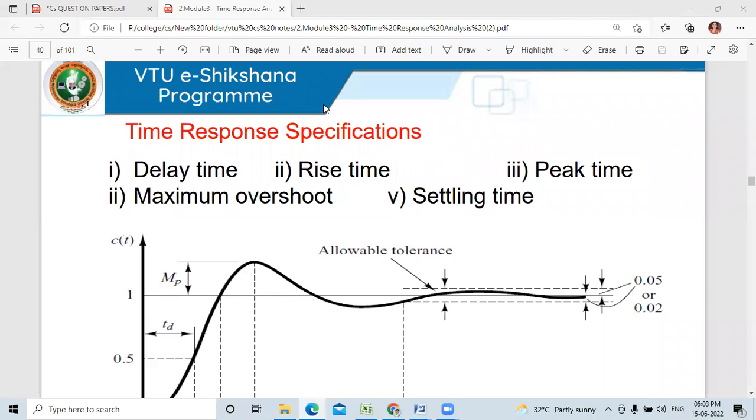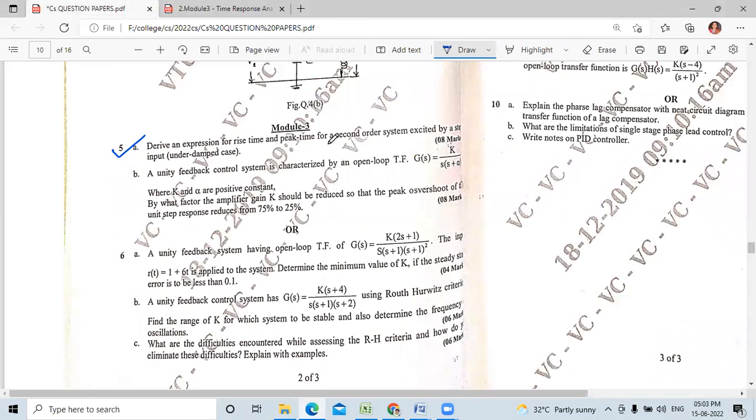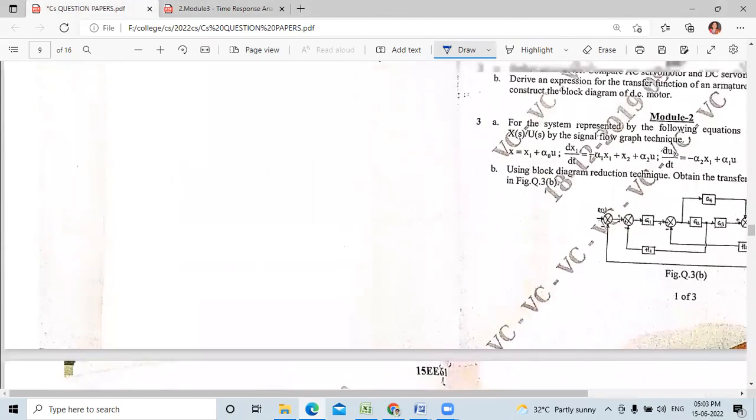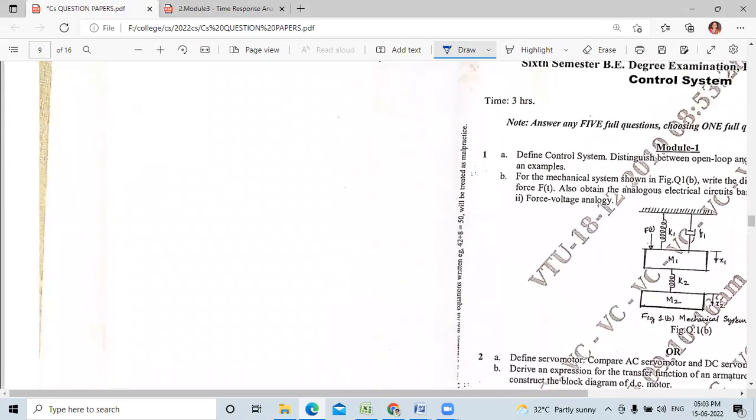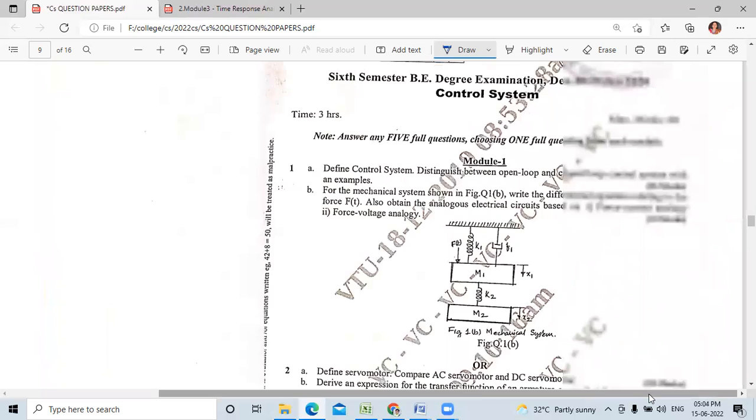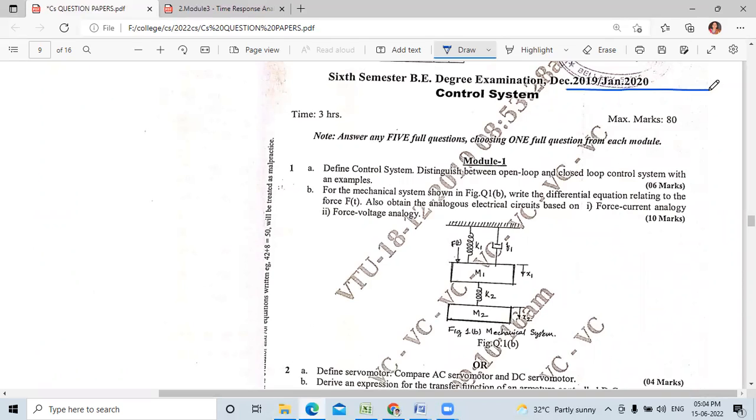In the last class we discussed the problems on average criteria. Today we shall see the question paper, that is the control system question paper. They have given a question like this. This is a 6th-semester question paper. They have asked this in December 2019 and January 2020. This is the question they have asked.